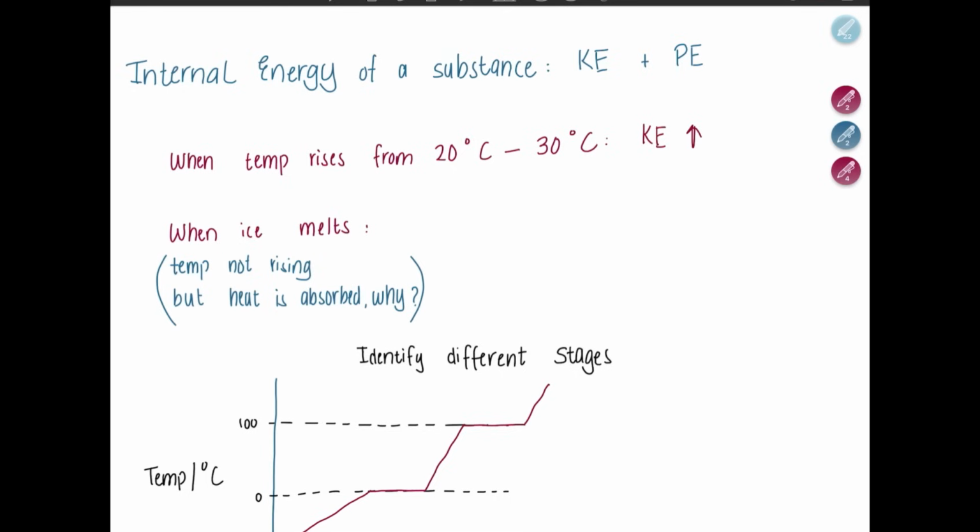Now we have another situation where we have ice and that is melting. If you notice, the temperature is not going to increase, the temperature remains the same, but the heat is still being absorbed. Why? Where is that heat going? That heat is going to change the state, so the potential energy is changing. How is the potential energy changing? Now when ice is melting, the molecules are going to move farther away.